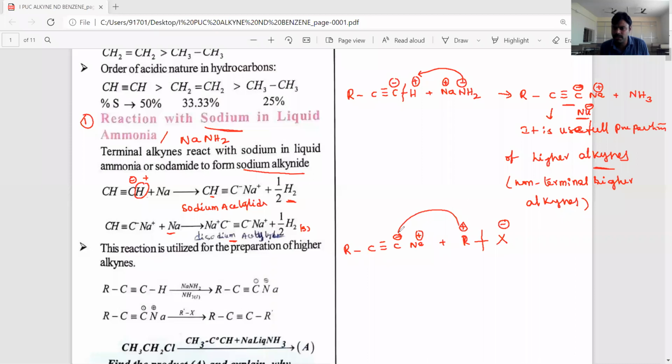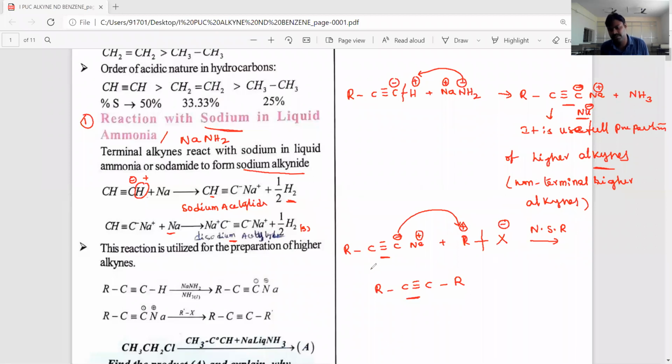The negative carbon attacks in a nucleophilic substitution reaction and produces RC triple bond C bond R, meaning the terminal alkyne is converted into a non-terminal alkyne, which is also a higher alkyne.